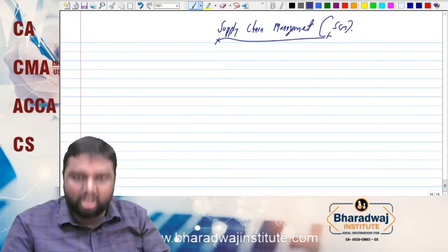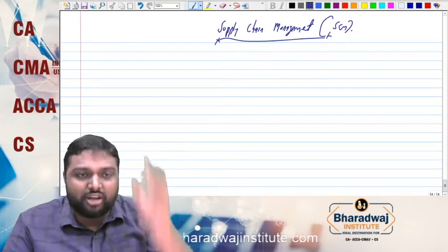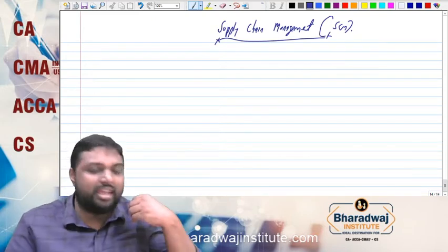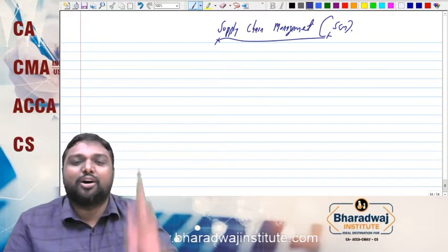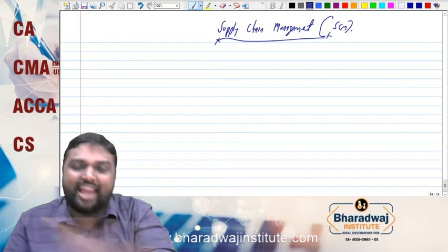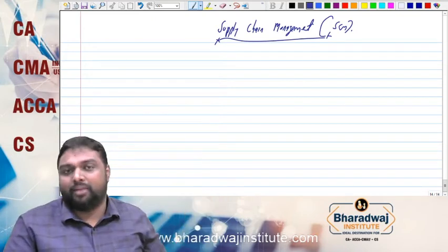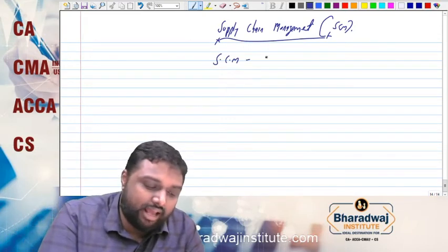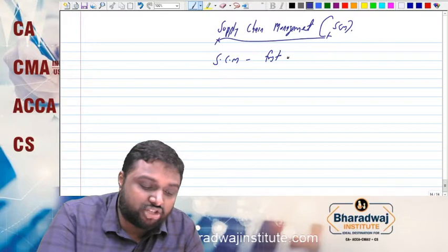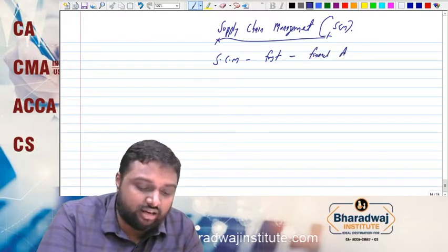If you are able to use any modern technology or resources, it is because of efficient supply chain management. So, a very important topic.